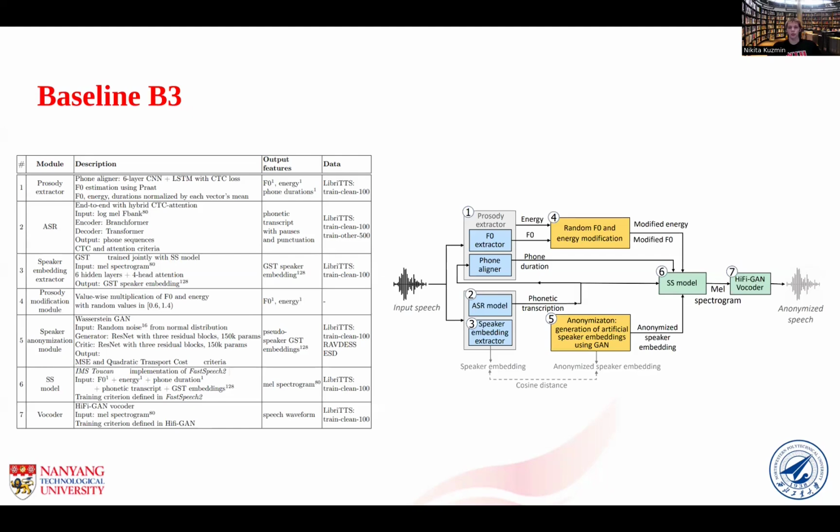I'll briefly introduce baseline B3. It consists of a prosody extractor, an ASR model, and a speaker embedding extractor. Anonymization of F0 consists of value-wise multiplication by a random value from a specific range. Additionally, they have speaker anonymization implemented using a Wasserstein GAN. For speech synthesis, they use FastSpeech2, and for audio synthesis, HiFi-GAN. More detailed information about this model is displayed in the table on the left.